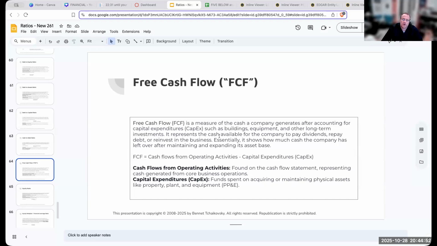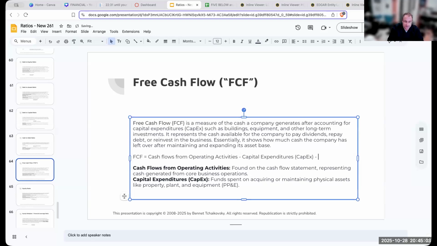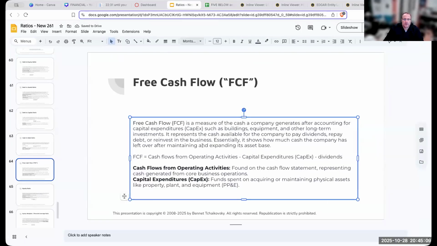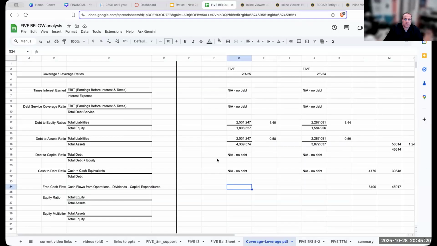Now, for all intents and purposes here, we don't have to worry about dividends. So this is basically right over here, and I left out dividends. So let me make sure that gets added in. Okay, so cash flows from operating activities, minus capital expenditures, minus dividends. And you might be wondering, what is this about cash flows from operating activities?